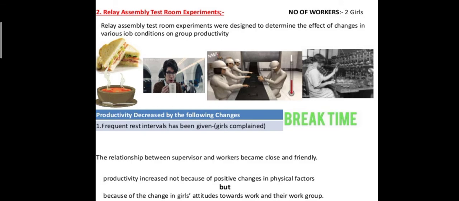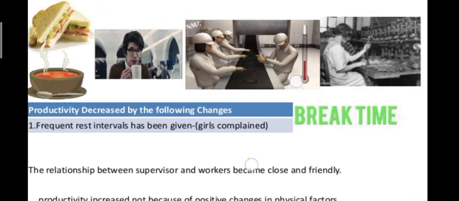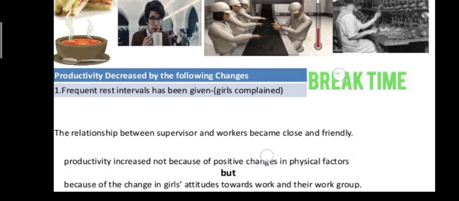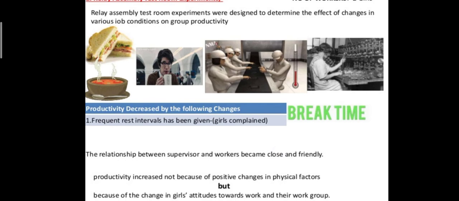Now we will see the outcomes of the relay assembly test room experiment. We can see that the productivity actually started decreasing when the rest time was increased from 2 to 4. The female workers in the test complained that the increase in rest hours actually broke their workflow. So this disturbed their workflow. The relationship between the supervisor and the workers became close and friendly.